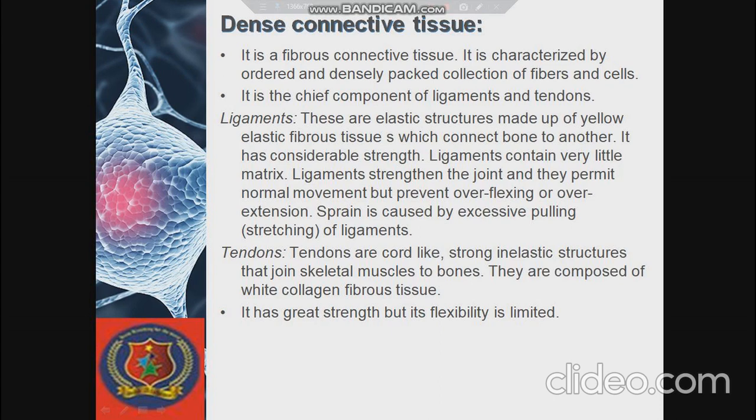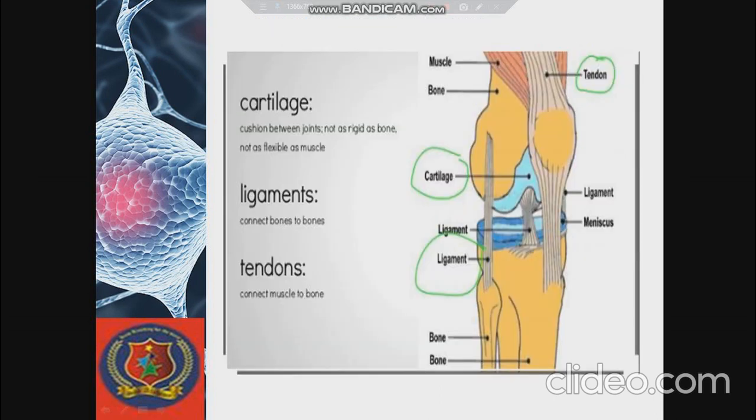But this ligament should not be stretched a lot. That is, this ligament prevents overflexing and overextension of movement of bones. But if it is stretched a lot, it may cause a sprain, and that is called a ligament tear. And in this picture, you can see the position of cartilage, which acts as a cushion between two bones, so that when the bones move, it prevents the damage that is caused at the joint. And second, you can see the ligaments which connect two bones, so that the bones can be moved easily in coordination with each other.